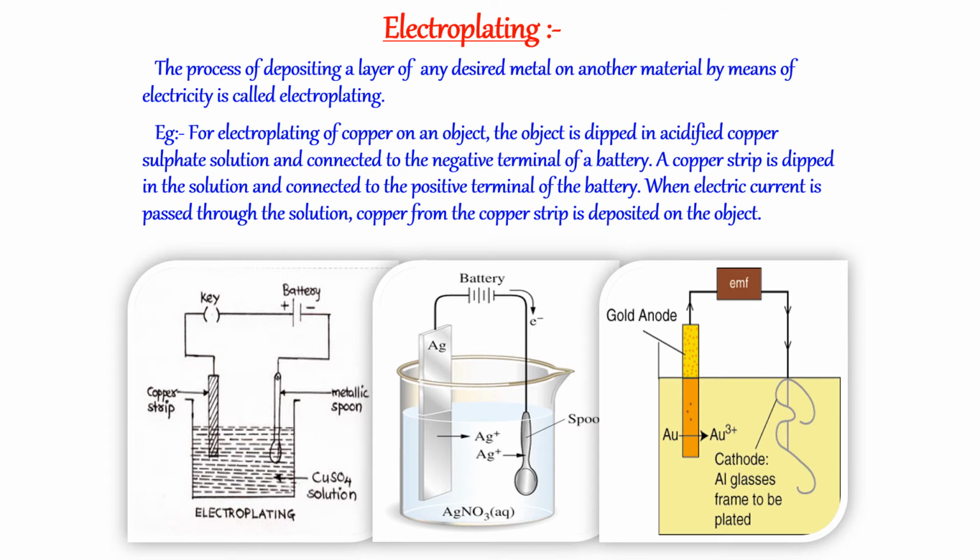A copper strip is dipped in the solution and connected to the positive terminal of the battery. When electric current is passed through the solution, copper from the copper strip is deposited on the object.